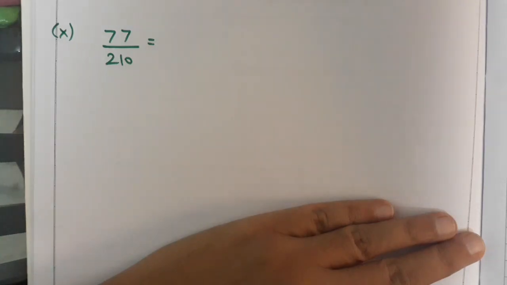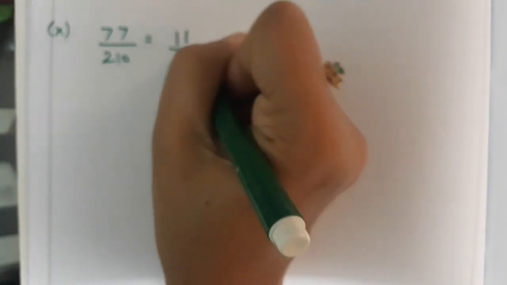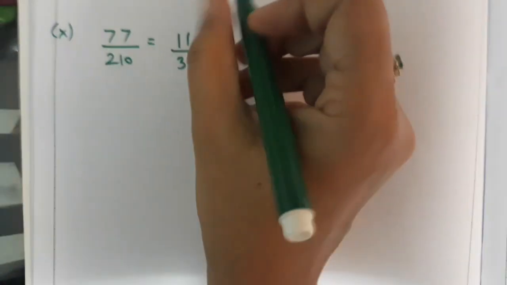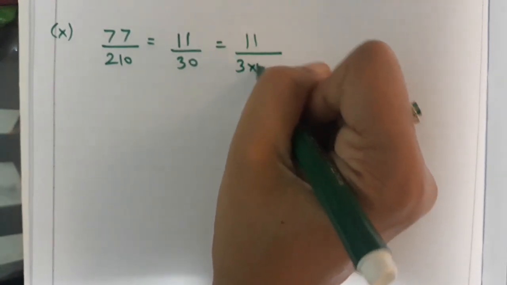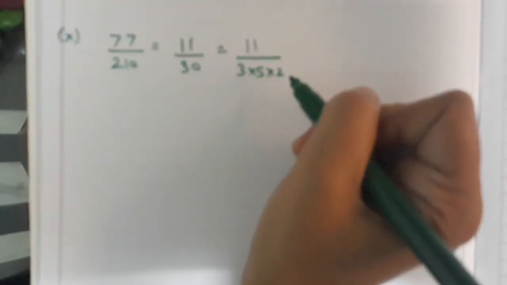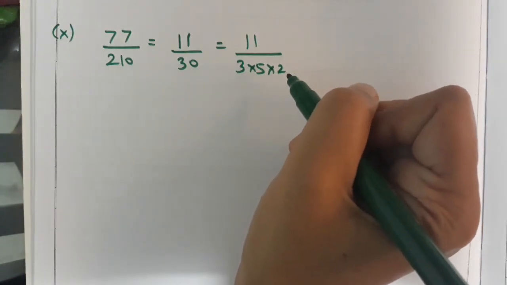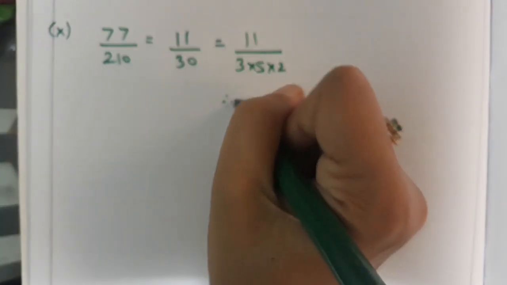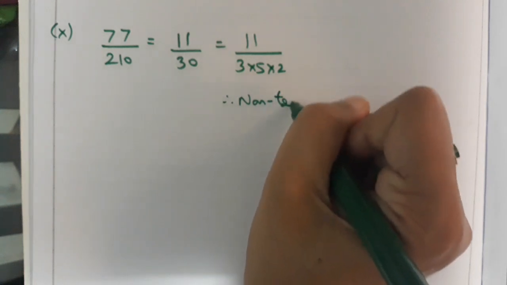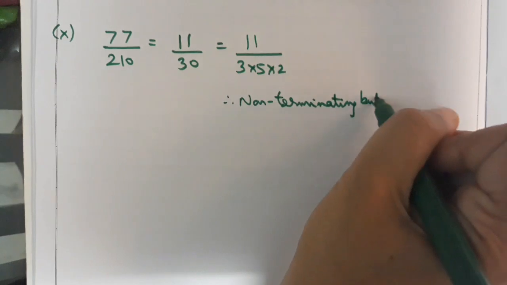The next number is 77 upon 210, which on simplification gives us 11 upon 30. Now we do the prime factorization of the denominator. This comes out to be 3 into 5 into 2. Since the denominator is not of the form 2 raised to the power m into 5 raised to the power n, the decimal expansion will be non-terminating but repeating.